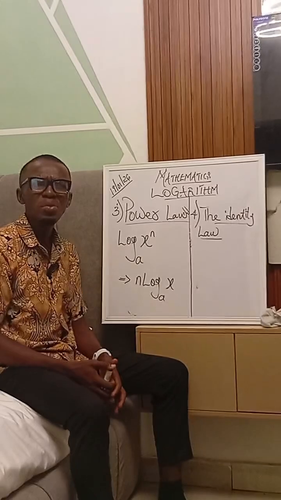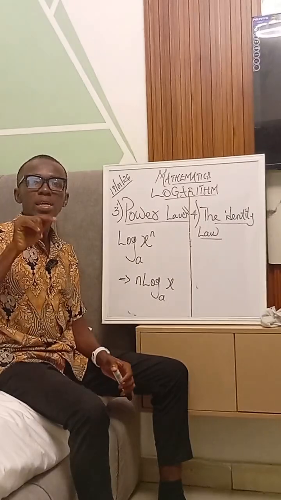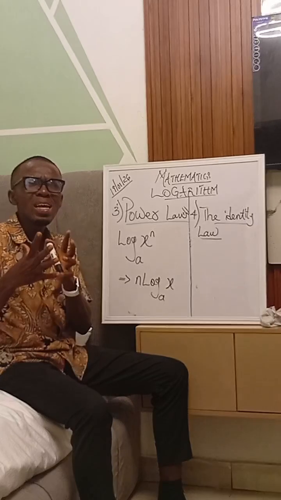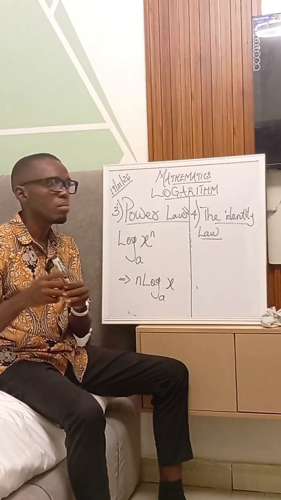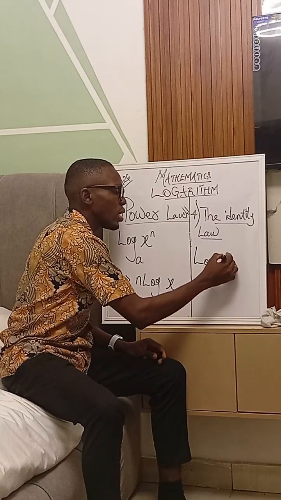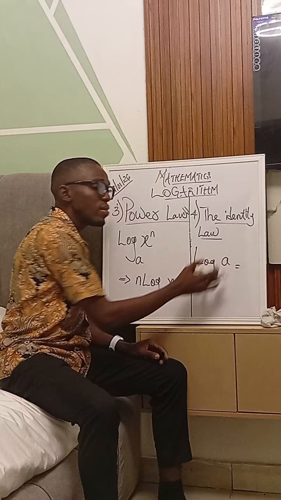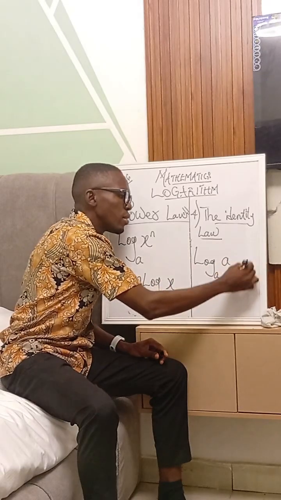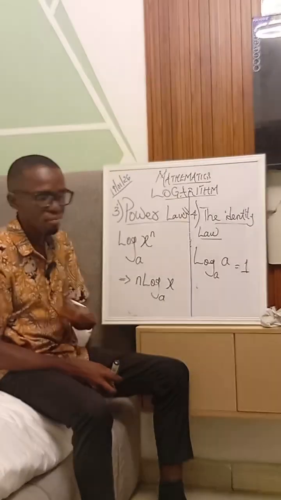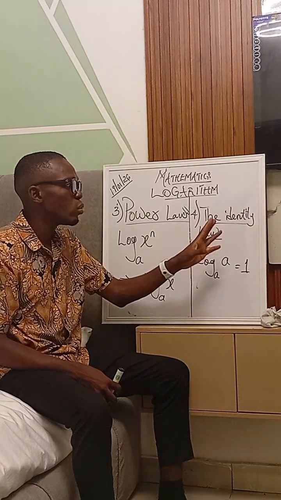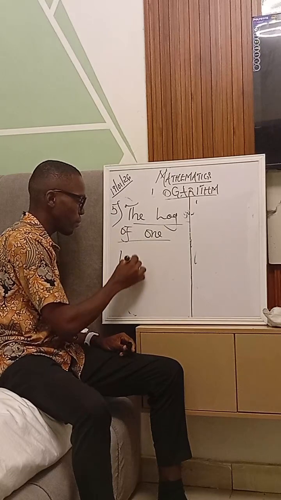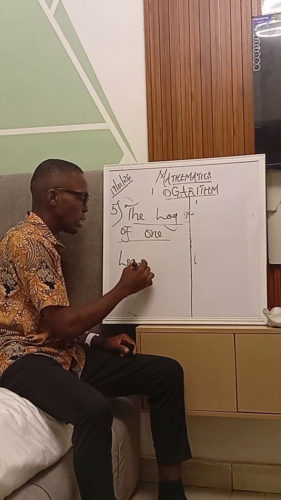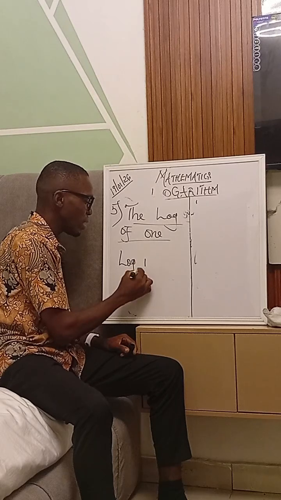The fourth is called the identity law. What does the identity law mean? When you say identity, it is in the case of something being equal or something having a lot of similarities. So for identity, maybe you had something like log a base a. Since they are the same, identity therefore means my answer is 1. So every identity law gives you 1. The fifth law says the log of 1. Imagine something like this, let's say log 1 base a.